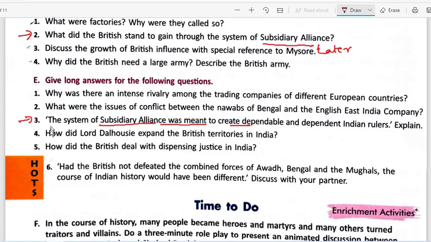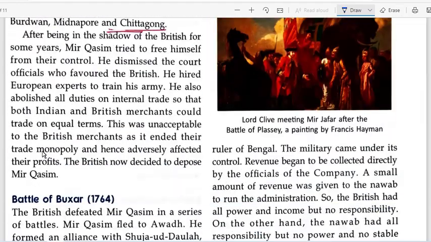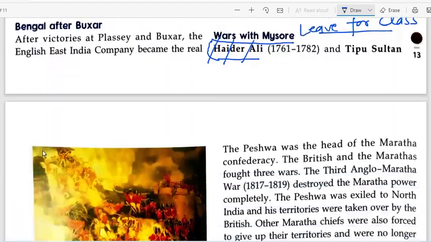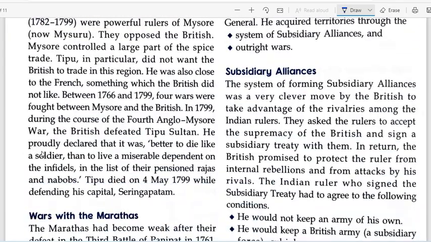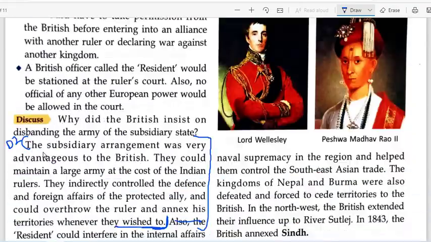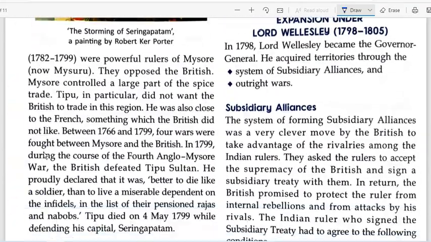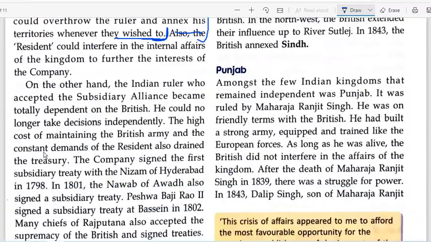Okay, now moving on to question number 4. How did Lord Dalhousie expand the British territories in India? This is important. So now we just go to doctrine of lapse. Whenever the name of this person Lord Dalhousie comes, the thing that should be popped up in your mind should be doctrine of lapse. Okay, all right. This is expansion structure.